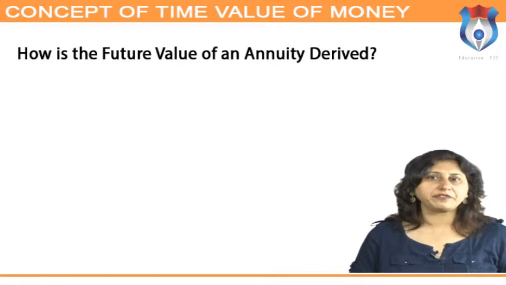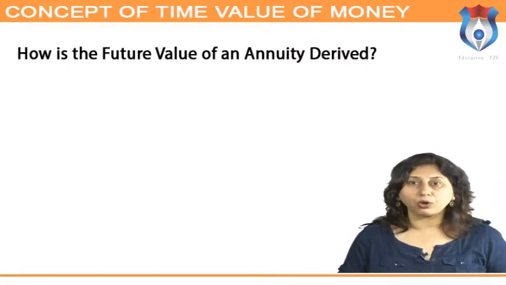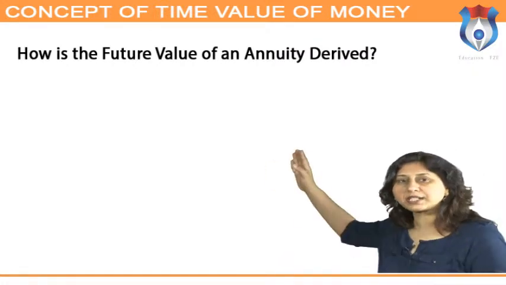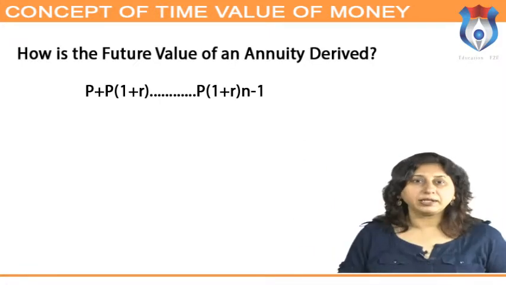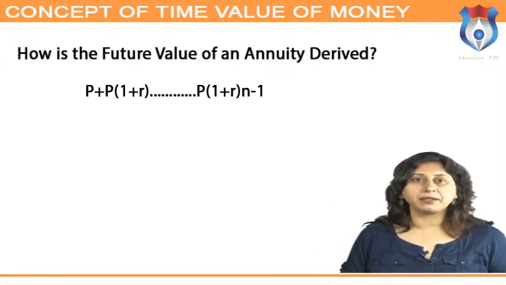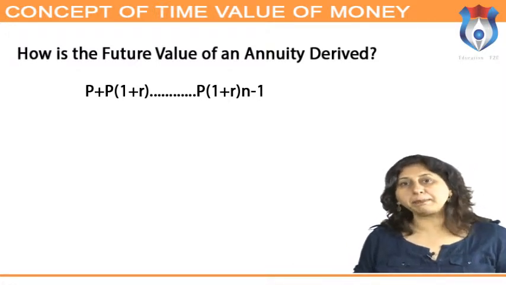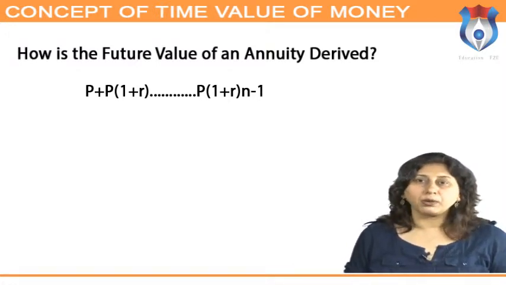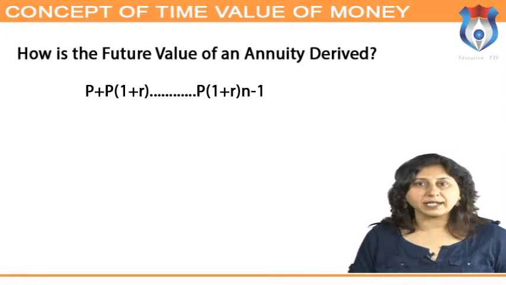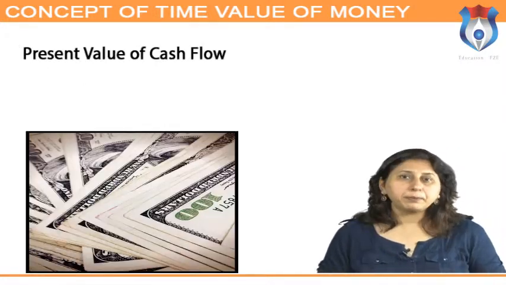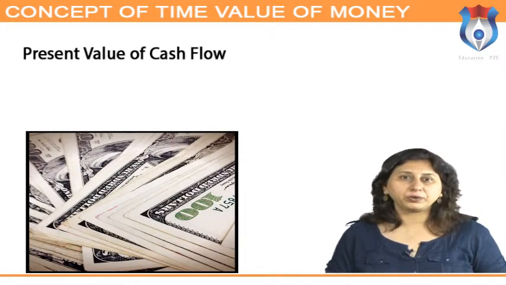The formula for the future value of an annuity or cash flows can be written as P plus P(1 + r) till P(1 + r)^(n-1). Present value of cash flow.